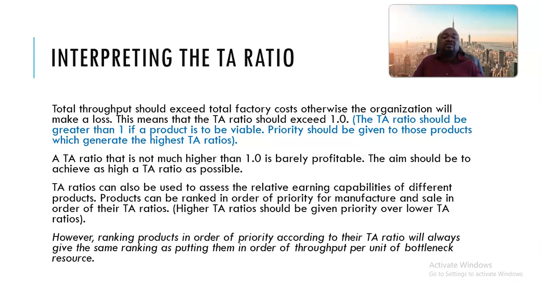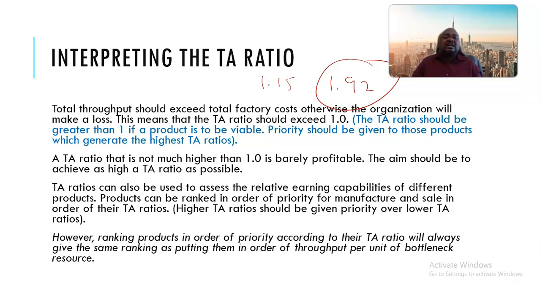Okay, so a throughput accounting ratio that is not much higher than 1 is barely profitable. Sometimes the throughput accounting ratio might be 1.15, whereas another product might have a 1.92 throughput accounting ratio. Therefore, you just have to pick the product with a higher throughput accounting ratio.